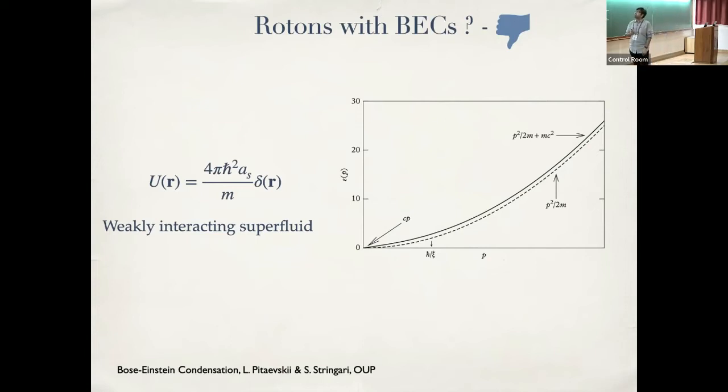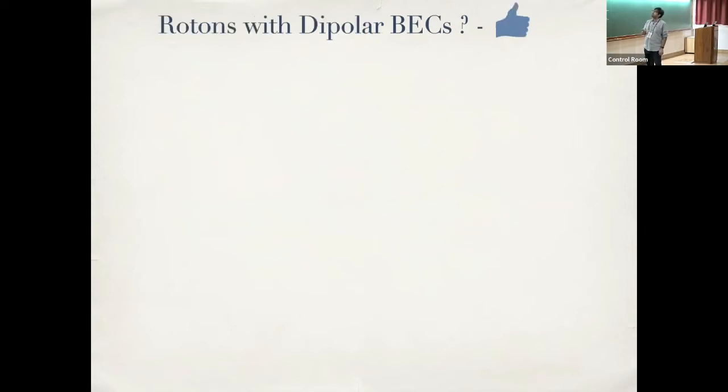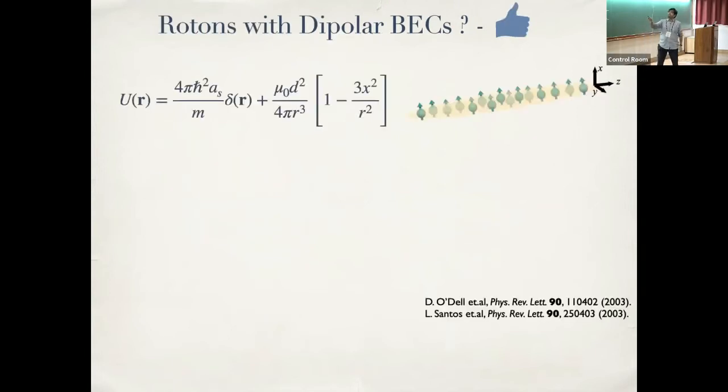But all is not lost. You can consider slightly different kinds of Bose-Einstein condensates, and that's where these dipolar Bose-Einstein condensates come in. So what you can do is you can consider a Bose-Einstein condensate with magnetic dipole moments, or you can also induce some dipole moments using electric fields, whichever means you do. All that you need to do is introduce an extra interaction term that goes in this form. For this configuration, which is the only configuration I'll be thinking of in this talk, I have a cylindrical Bose-Einstein condensate with my dipoles pointing along x, and this is my axial direction.